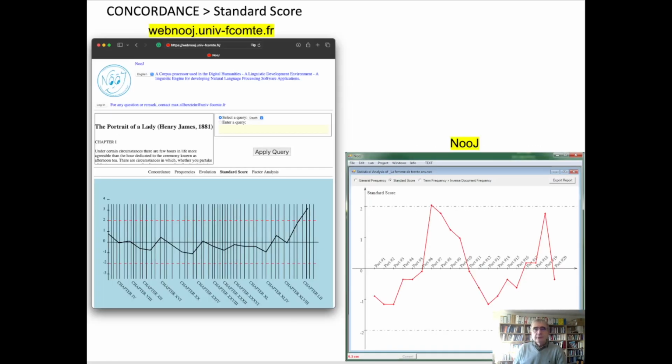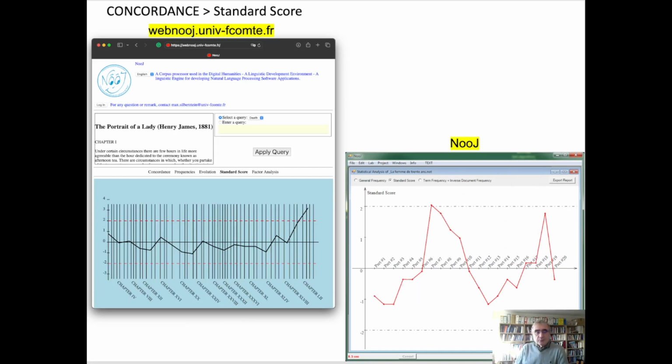So if we look at the death lexical field for which we wrote a grammar before, in The Portrait of a Lady, we're going to find out that here, you see, at the end of the text, there are lots of occurrences of this concept, this theme, in an exceptional way. You see, the standard score is above 2. And the equivalent for French, there is a novel, La Femme de 30 ans. If we look for the concept, the theme, la mort, death in French, we're going to see that we have 2 peaks, one in part 7, one in part 19, which correspond exactly to what happens in the story.